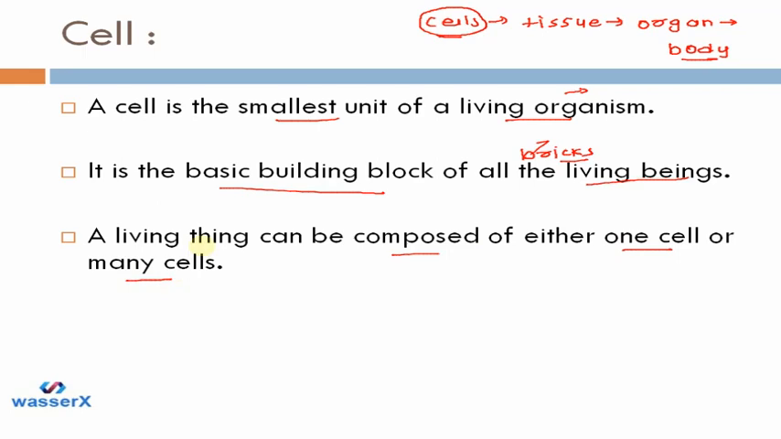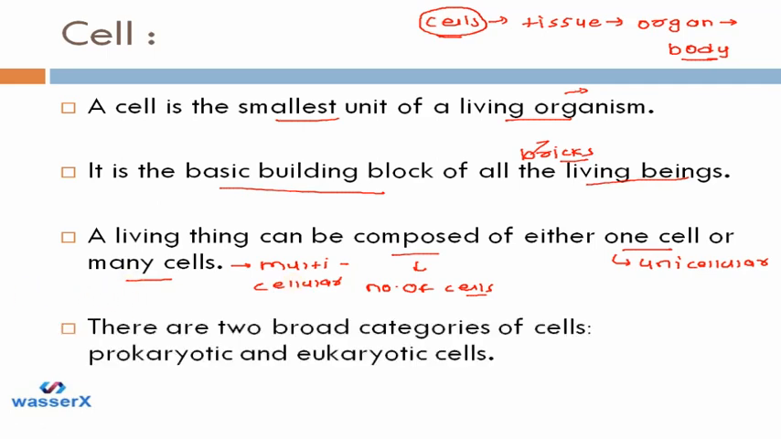Then a living thing can be composed of either one cell or many cells. So when we try to understand cells, we divide them into two parts. First, on the basis of the number of cells. The organisms which have only one cell in their body are called unicellular organisms, and their example can be amoeba. And those organisms which have many cells in their body are called multicellular organisms. Multi means many and uni means one. So on the basis of how many cells are present in an organism's body, we try to understand them.